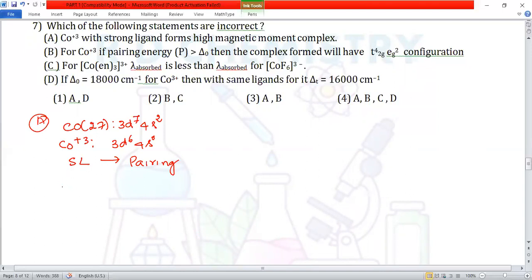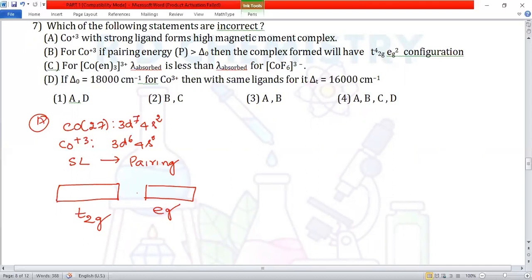Now, in the presence of a strong ligand, crystal field splitting takes place. So we'll be having 2 types of orbitals. One is called the T2g set, the other one is known as the eg set.